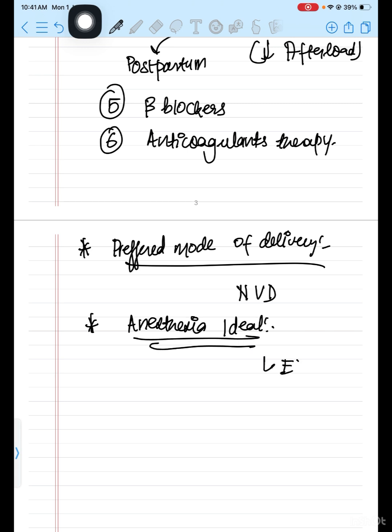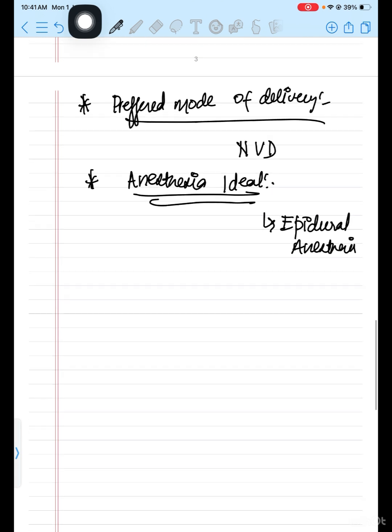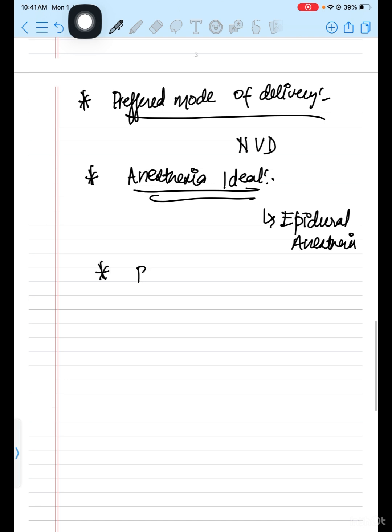It is epidural anesthesia. They can ask you, after the birth of the baby, is breastfeeding allowed or contraindicated? No contraindication. You can allow breastfeeding.